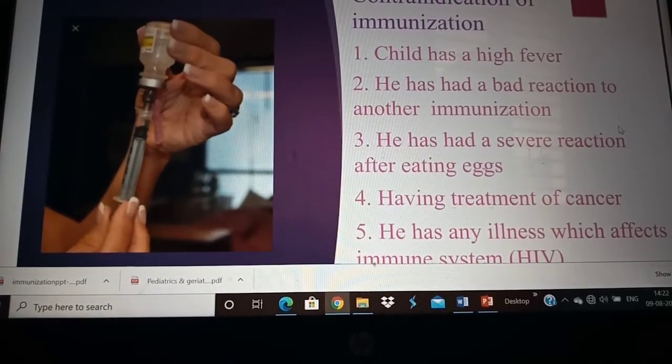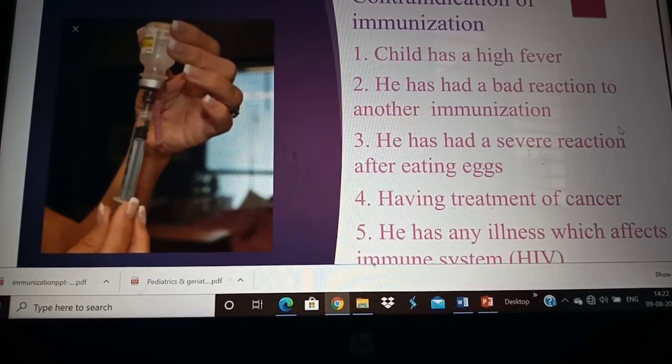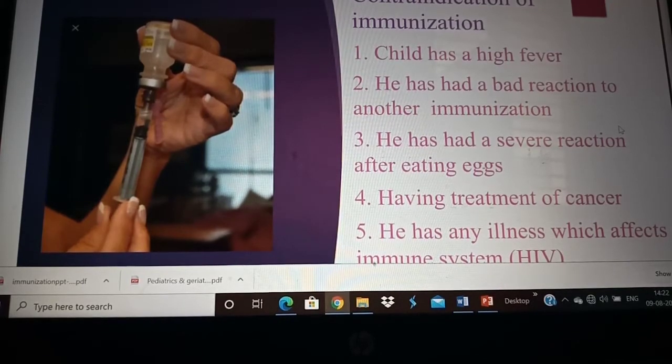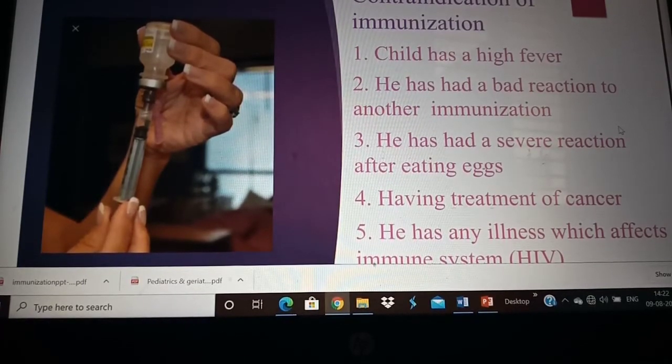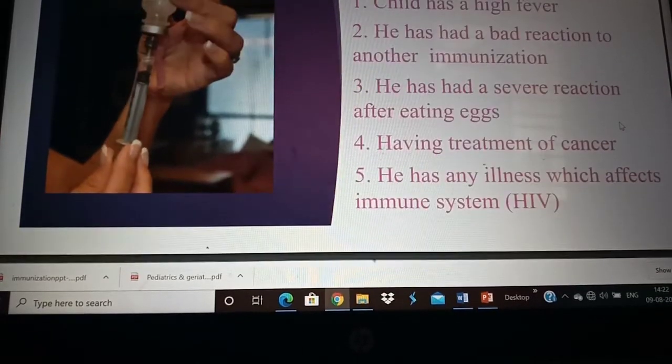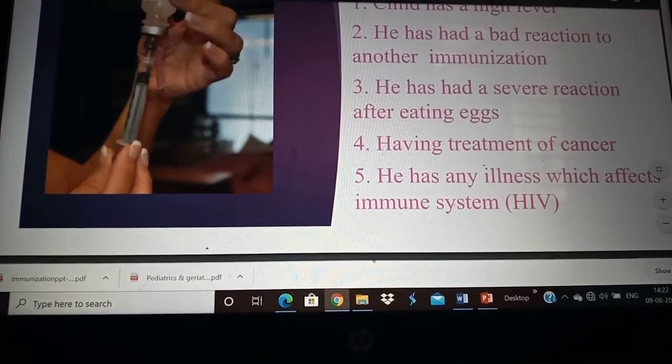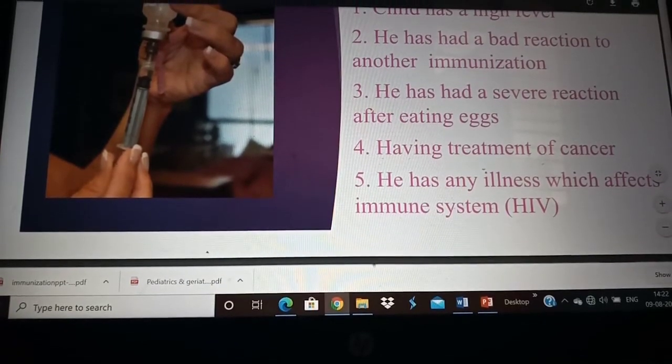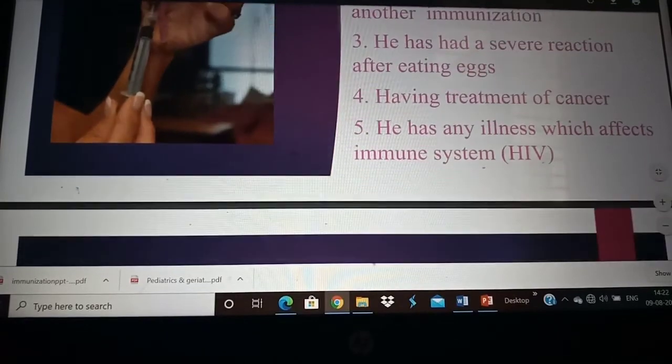There are some general contraindications for immunization for children. Any child who has high fever or any bad reaction, some allergic reaction to any of the vaccines, we do not give. Any patient who has a severe reaction after eating eggs or anything, any anaphylactic reactions, or if they have any treatment of cancer, they are also immunosuppressed, so this can lead to problems. And any illness which affects the immune system such as HIV, all this also we do not administer the vaccine.